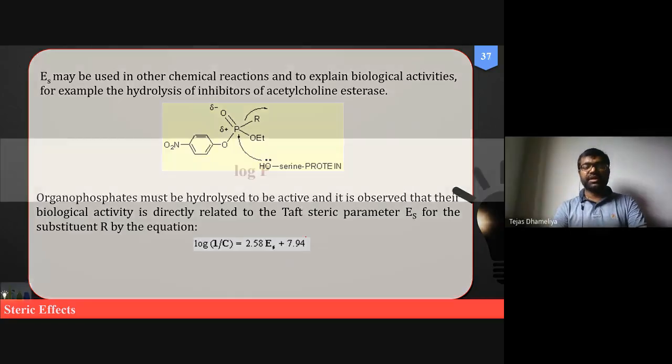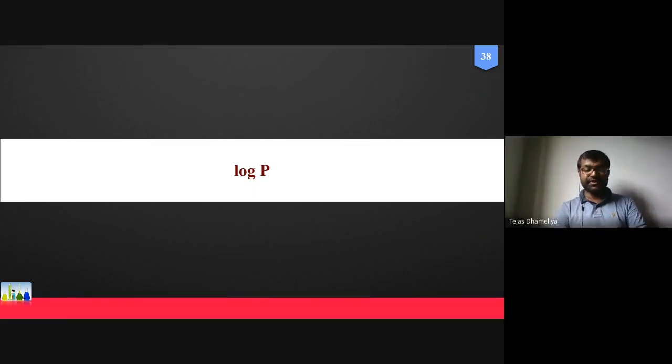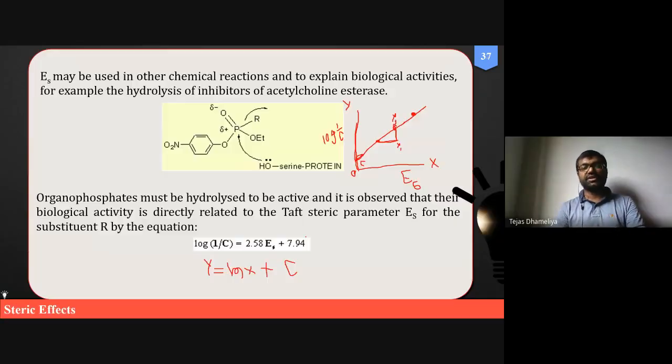Fine. So now next is, sir, log P. That value varies according to compound. Yes, exactly true. If we are developing the QSAR for organophosphorus compounds, it will be different. If we are developing certain anti-TB compounds, anti-tubercular compounds, and their QSAR, again the activity will be different. And if we are dealing with other structures, the activity will be different.